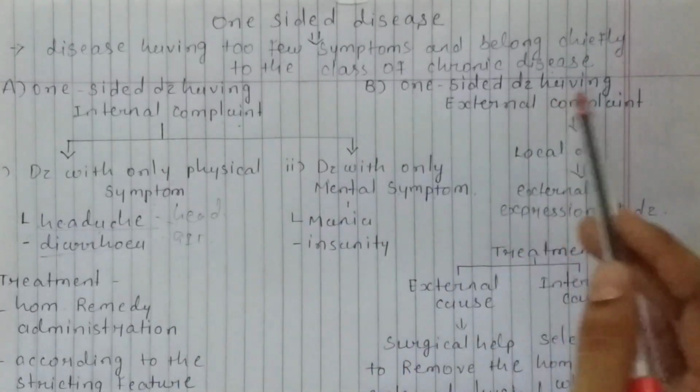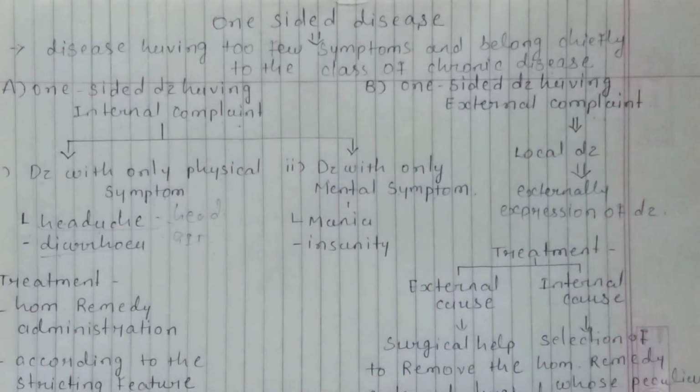Now one-sided disease having external complaint. In this disease, the principal symptoms are related to some external parts of the body, hence they are also known as local disease. The symptoms are related to some external part and have external expression, so it's also called a local disease. A local disease is also a one-sided disease in which the changes and ailments appear locally on the external parts of the body.